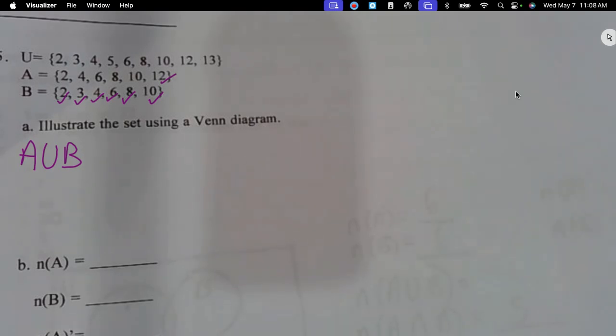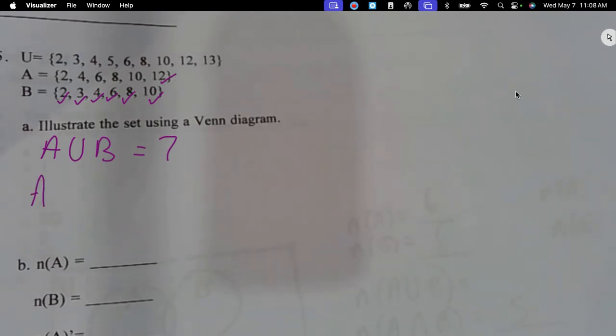We put 6 for an A union B? I didn't put it. Let me look at that again. Okay, 2, 3, 6. I think 7's right, but I don't know. I think 7's right too, but I don't know how we got it. We did get 7 on the next one. It is 7. Maybe we switched it. Okay, let me look at it, yeah, the intersection one should be different. A union B is gonna be 7.